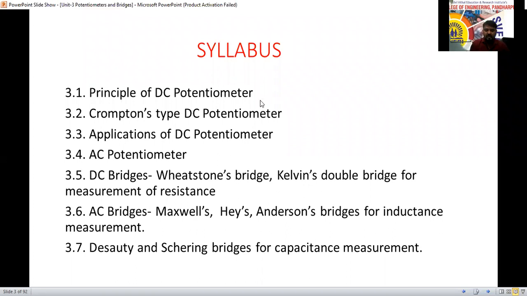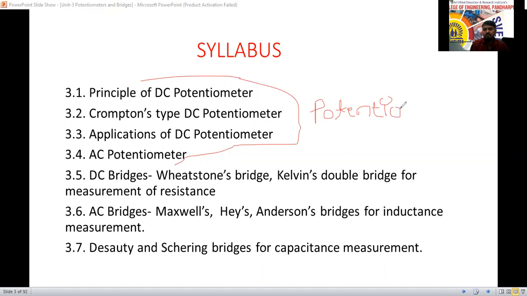It has mainly two parts. One part is completely related to the potentiometer, and the next part is completely related to the bridge circuits.